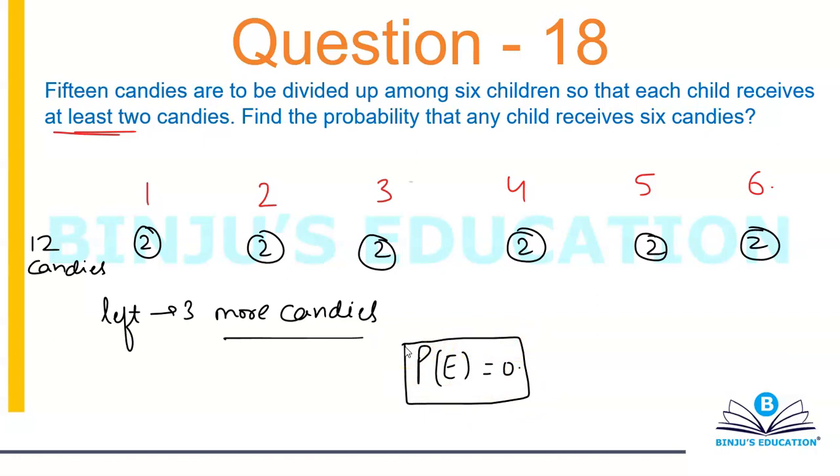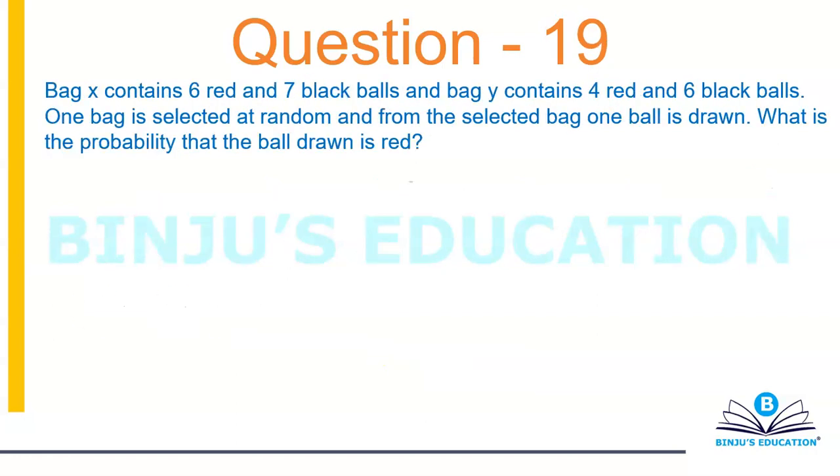A child, marks to marks, can have at most 5 candies. So there is no possibility of any child having 6 candies, which means the probability is simply 0. And that's the answer. Simple question. Alright, so pause the video and try this one.